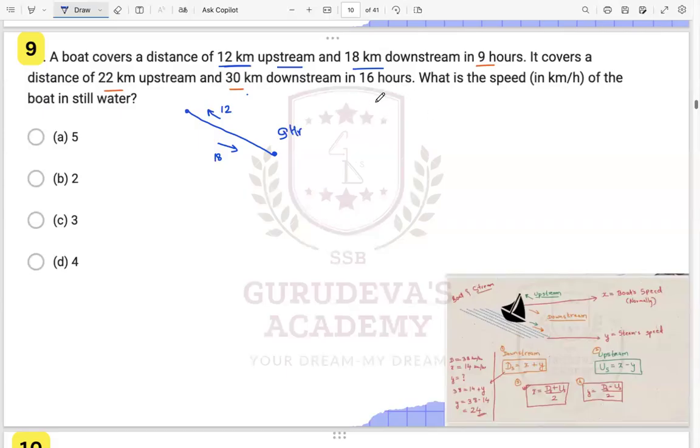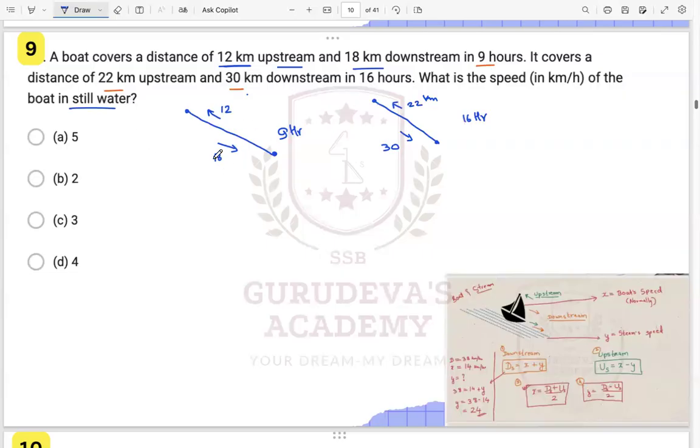Then we have another one, that it covers a distance of 22 kilometers upstream and 30 kilometers downstream, right? 30 kilometer downstream. It is taking how much? 16 hours it is taking. What is the speed of the boat in still water?